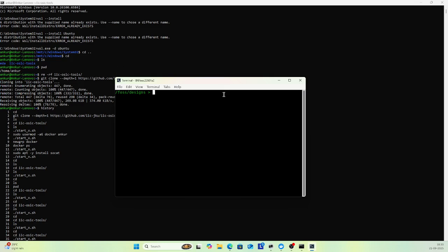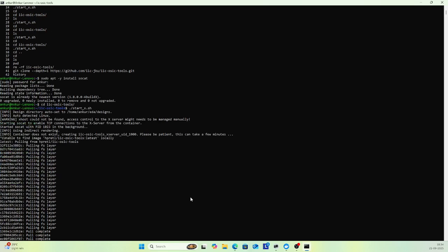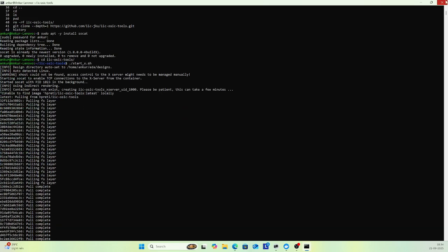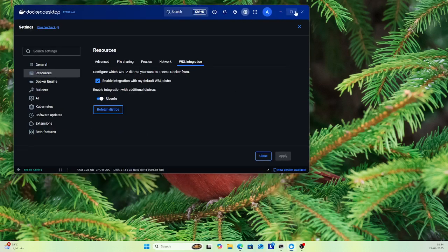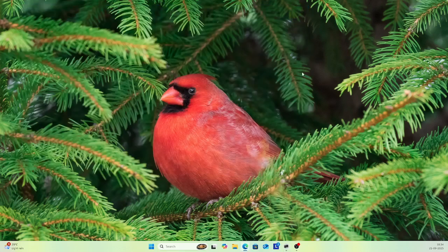Okay, so I am closing that and restarting everything so you can understand how to restart this. I stop that Docker also.